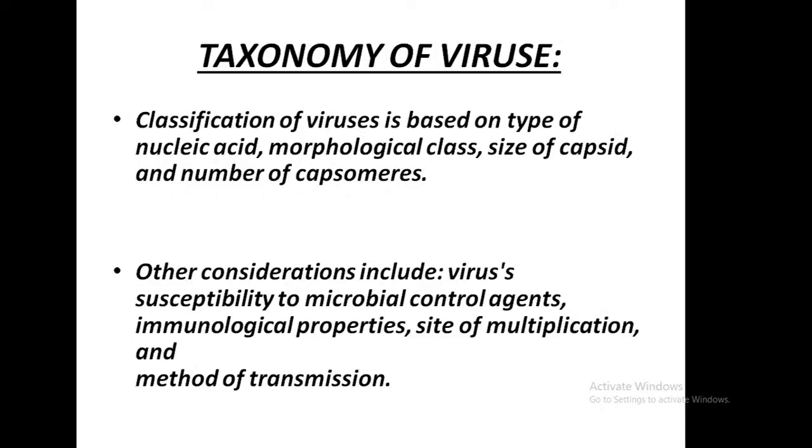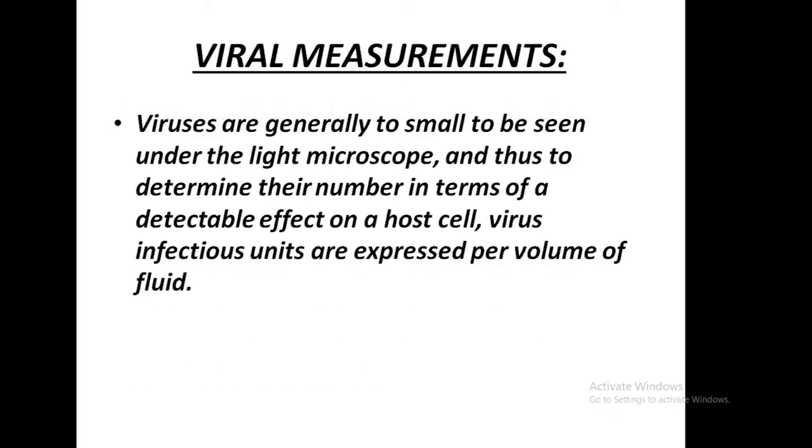Okay, so there are two types of classification. First one, classification on the basis of their type: the type of nucleic acid, on the basis of morphological class, on the basis of size of capsid, and on the basis of number of capsomers. And the other considerations: virus susceptibility to microbial control agents, immunological properties, site of multiplication, and the method of transmission. So taxonomy is nothing but the classification of the viruses.